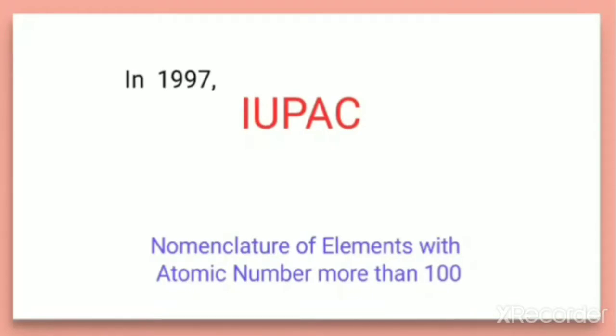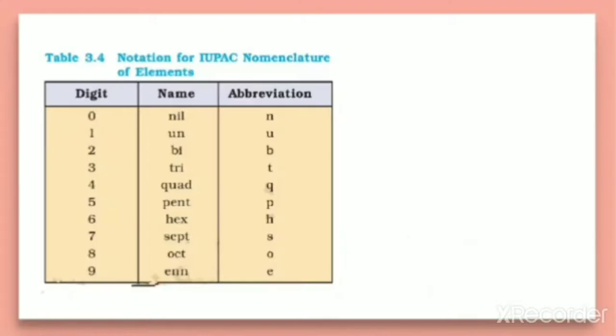So let us discuss how names should be given to the elements with atomic number more than 100, as recommended by IUPAC. For this we need to learn a table. This is the table, a notation for IUPAC nomenclature of the elements. We need to remember this notation in order to make the names for elements greater than 100.